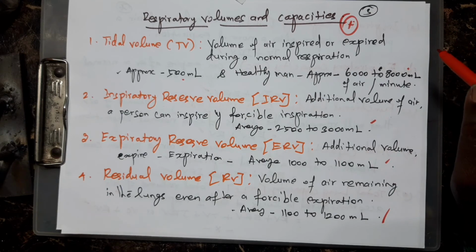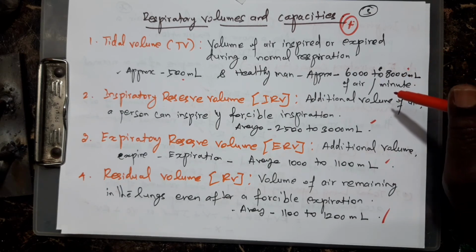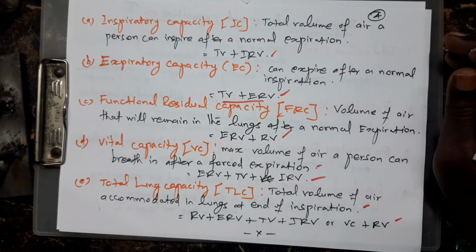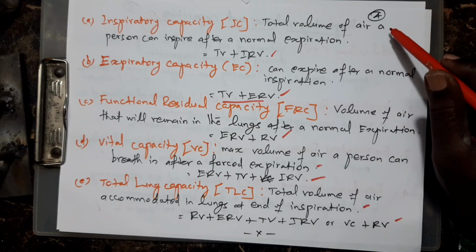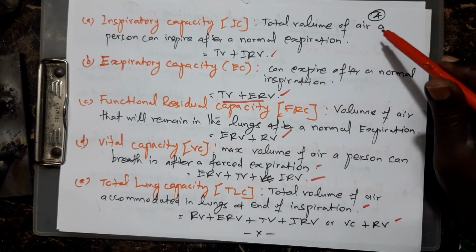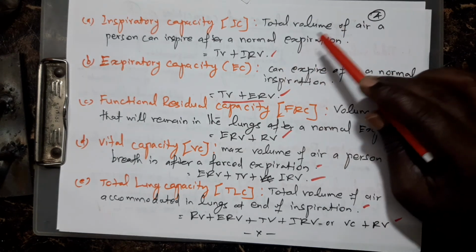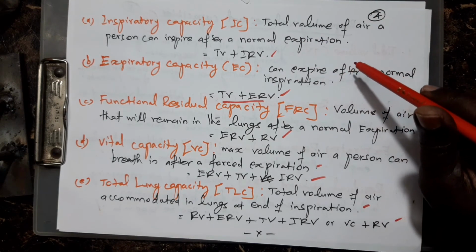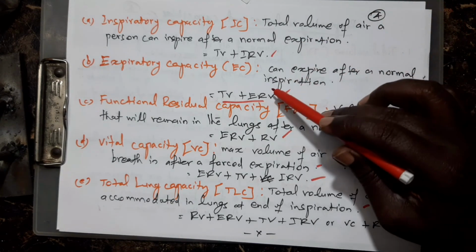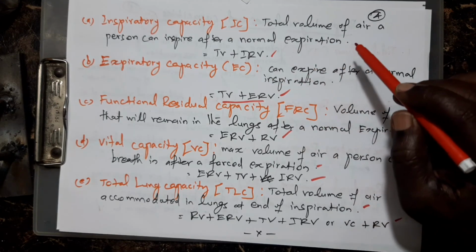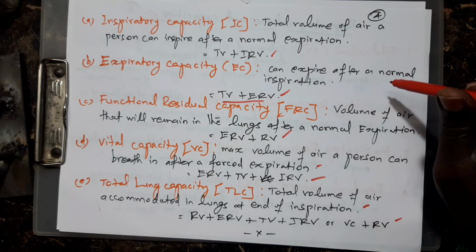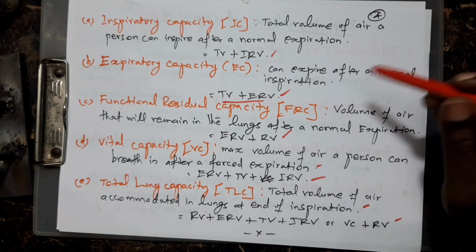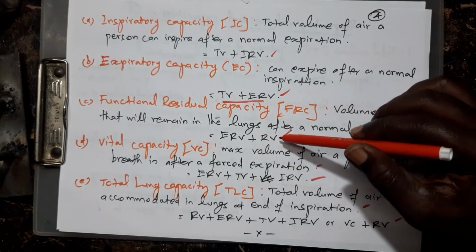These four items are very, very important, and the other explanations in your book are based on them. First is inspiratory capacity, IC: the total volume of air a person can inspire after a normal expiration. This is tidal volume plus inspiratory reserve volume. Another is expiratory capacity, EC: the air that can be expired after a normal inspiration. This is TV plus expiratory reserve volume. Another is functional residual capacity, FRC: the volume of air that remains in the lungs after a normal expiration. This is expiratory reserve volume plus residual volume.